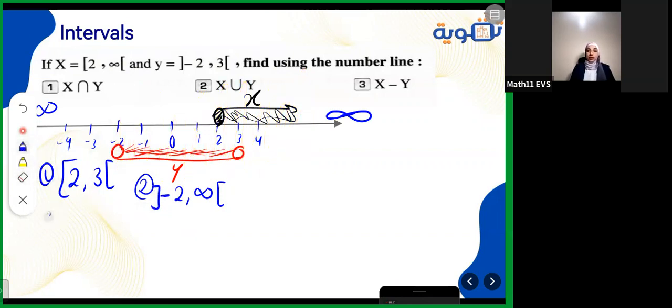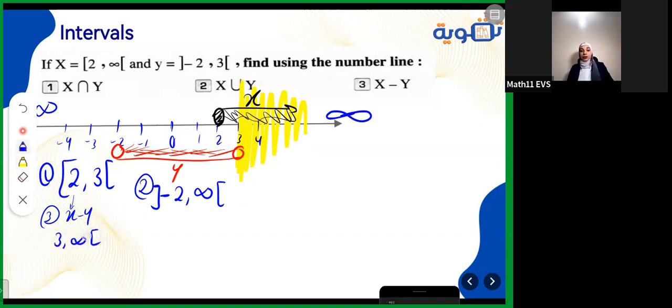The third one here, we need to get the difference between x and y, x difference y. So how to get it? The difference means what exists in the first, but does not exist in the second. So here 2 is already in y, 3 is already in y, but starting from this point, all the next is in x, but not in y. It's only in x and not in y. So I will write it here from 3, moving until infinity.